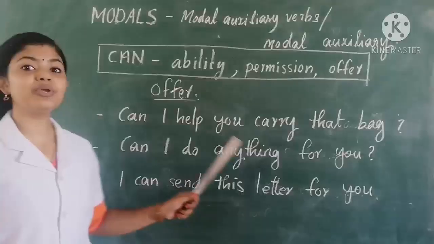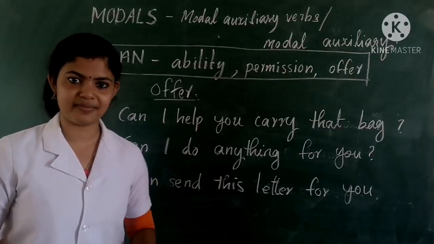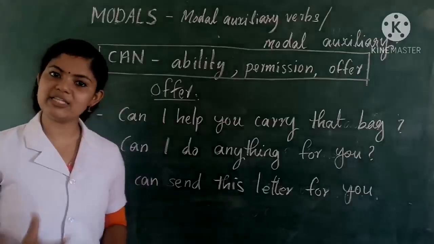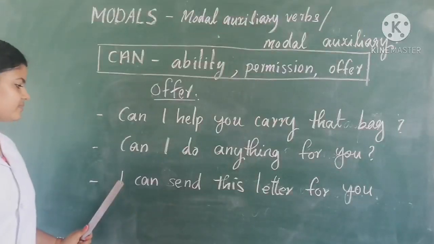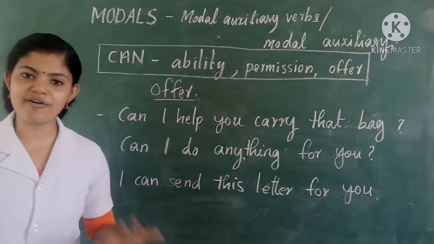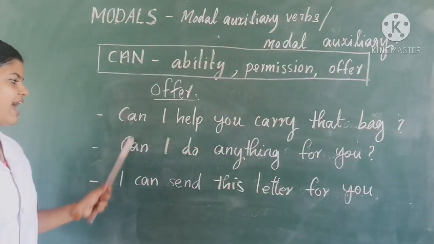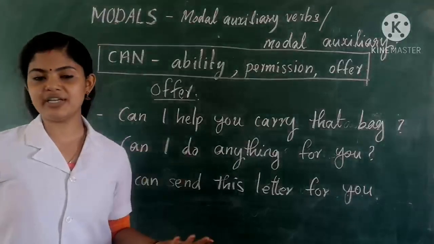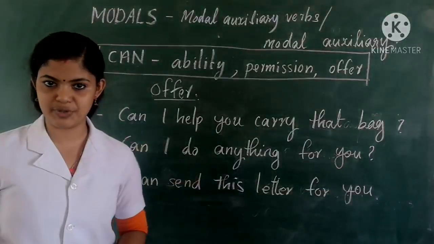Okay, can I help you carry that bag? I am giving an offer. Next one: can I do anything for you? That is also another offer. I can send this letter for you. That is also another offer. So we can use can to express that I am ready to help you. I am giving an offer to you.